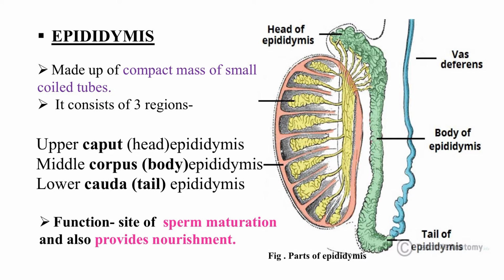Upper part is called the head or caput epididymis. The middle part is called the body of the epididymis or corpus epididymis, and the tail part is called your caudal epididymis. Now these 3, what will they do? They will form your vas deferens. This epididymis will lead into vas deferens, and the major function is sperm maturation, and it will also provide nourishment to the growing sperms.